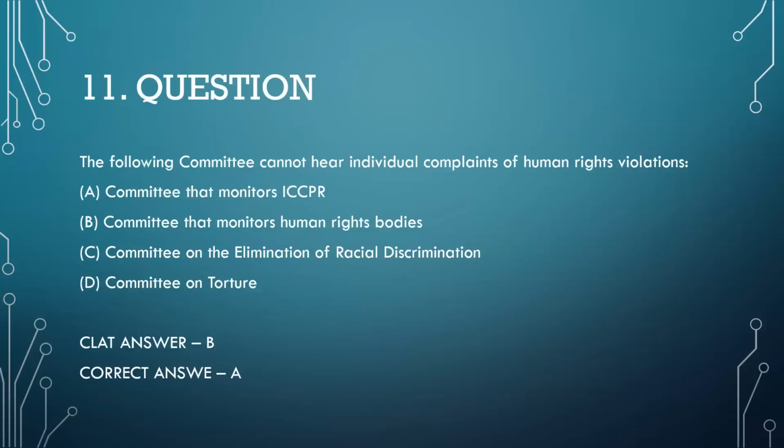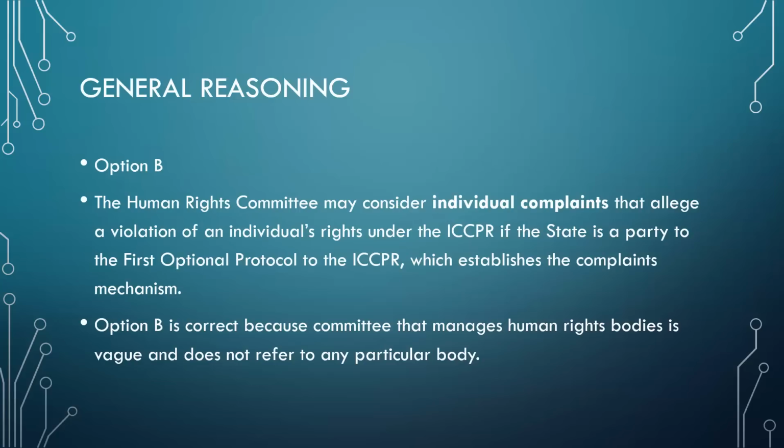Now let's talk about question number 11, that is, which of the following committees cannot hear individual complaints of human rights violation. Regarding that, students had some confusion, and were saying the correct answer should be A. What we have found out in one day is that option B would be the correct answer, which is the CLAT answer they have given, because the Human Rights Committee may consider individual complaints that allege a violation of an individual's rights under the ICCPR if the state is a party to the First Optional Protocol to the ICCPR, which establishes the complaints mechanism.